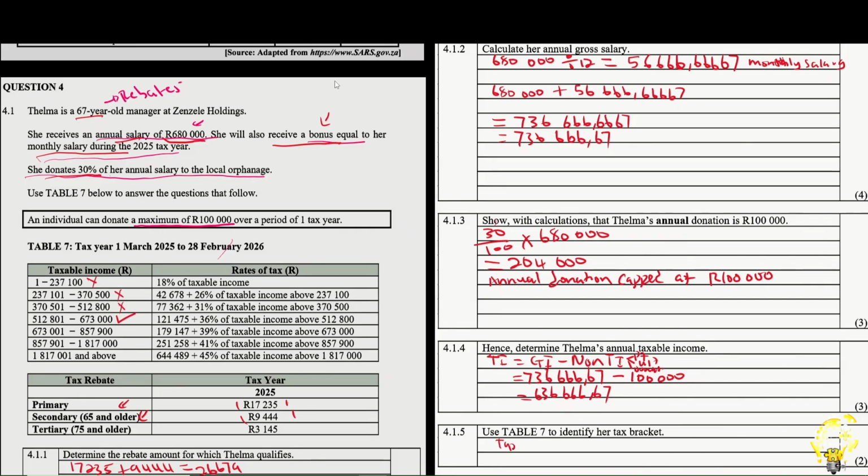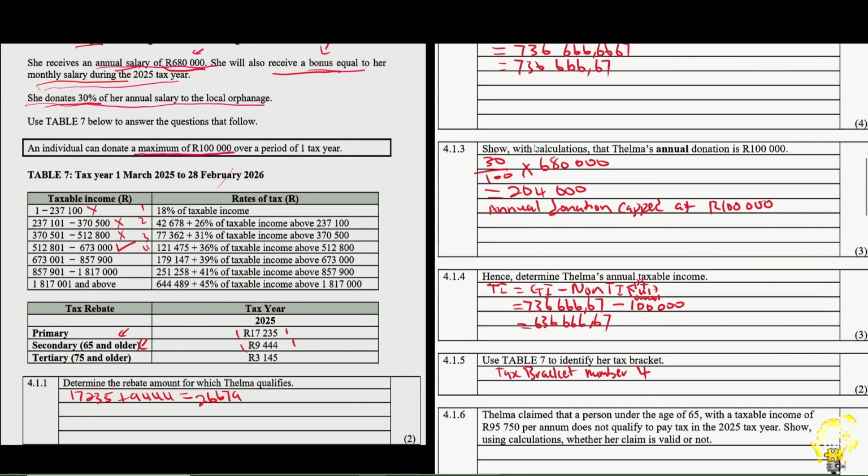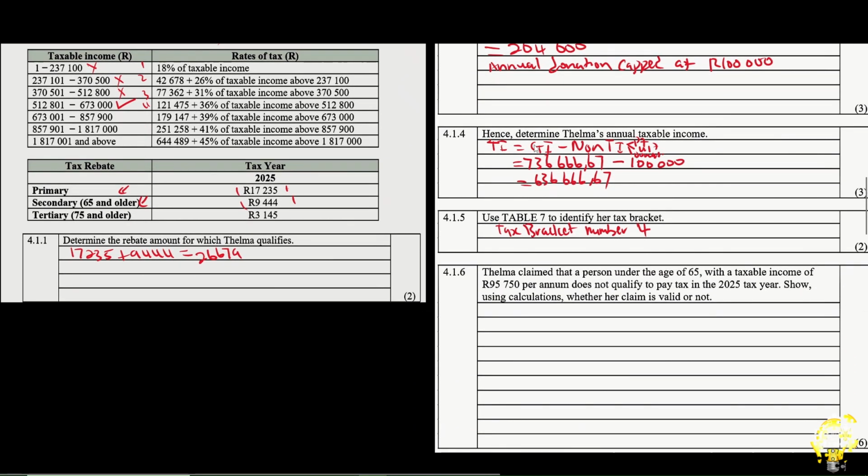So we have tax bracket number, what number is it? 1, 2, 3, 4. Tax bracket number 4. We have identified the tax bracket. Now let's continue and see what else we have to calculate. So now we have to calculate for this 6 mark. I'm glad we have this spot here to make our notes, because this looks like a paragraph to me. Let's look at this paragraph.